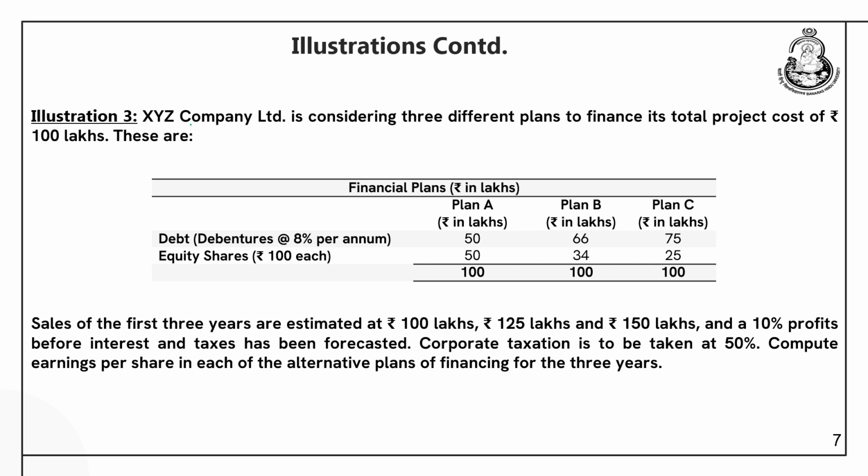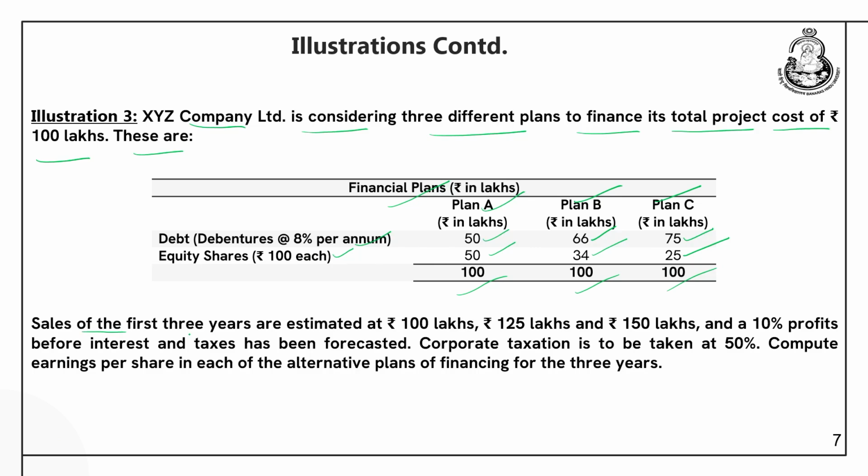Let us continue. XYZ Company Limited is considering 3 different plans to finance its total project, which costs rupees 100 lakhs. Now, what are these? The financial plans are plan A, plan B and plan C, right. All these figures are in lakhs. So, debenture is available at 8% per annum, and for plan A it is 50 lakhs, for plan B it is 66 lakhs, plan C it is 75 lakhs. Equity shares available at rupees 100 each, for plan A it is 50, for plan B it is 34, for plan C it is 25. So, total is 100, right, it is given in the question.